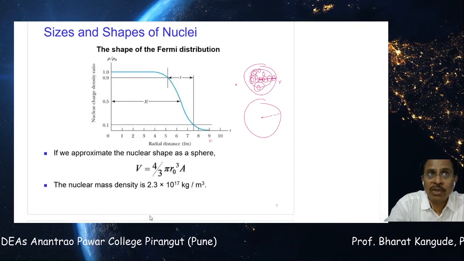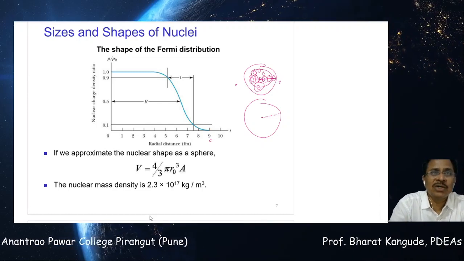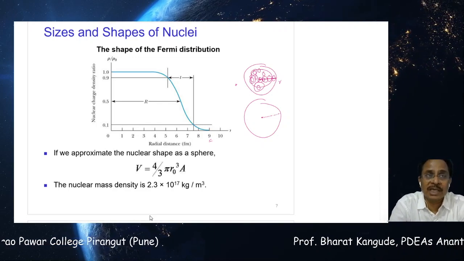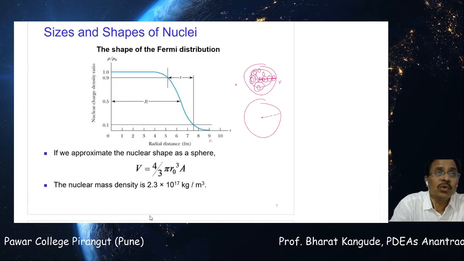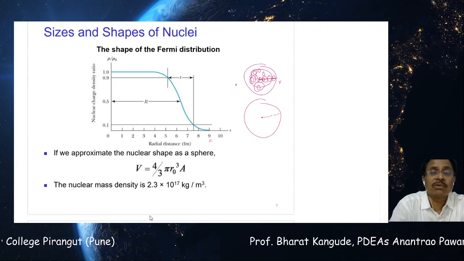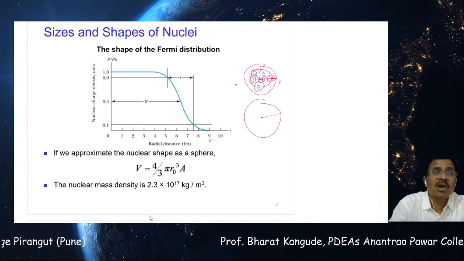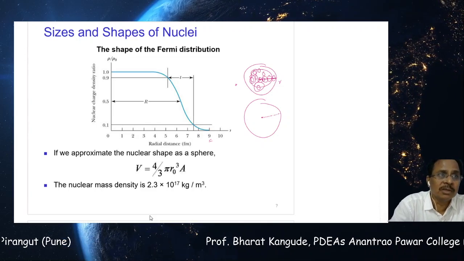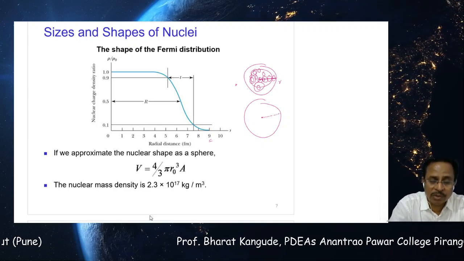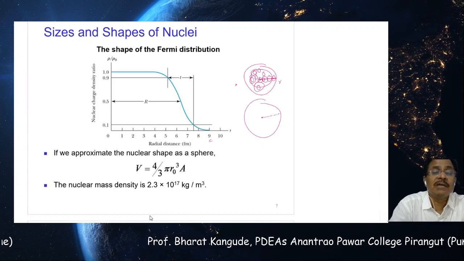That is how, when we look at the nucleus from outside, most of the nucleons, protons and neutrons, gather at the center, and very few nucleons are found on the surface of that nucleus. They are a little bit loosely bound. That's why, when we go for actual calculation of the size and shape of the nucleus, we have to keep this fact in mind: the nucleus is not a perfect sphere like a football or the earth. It is a sphere, but if its nuclear charge density is calculated, there is a variation of the nuclear charge density, and that variation shows here.